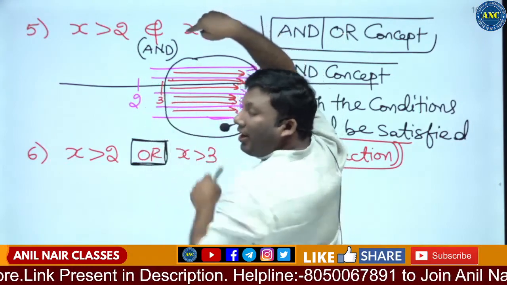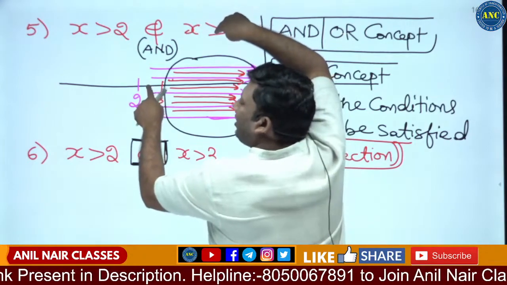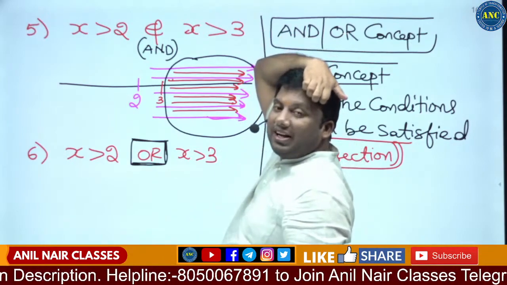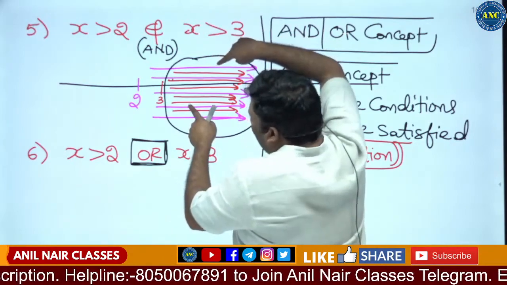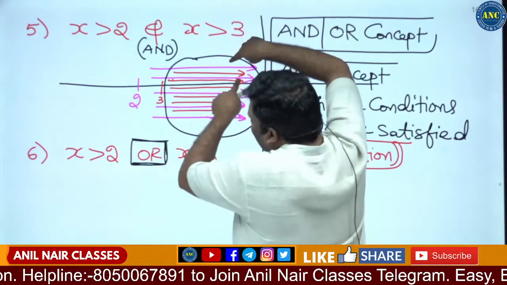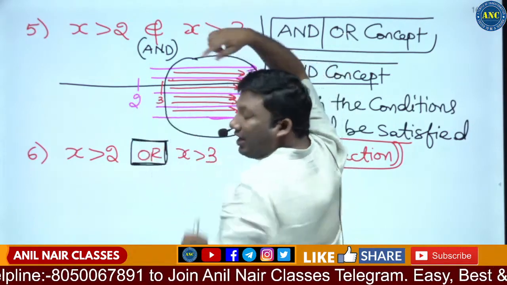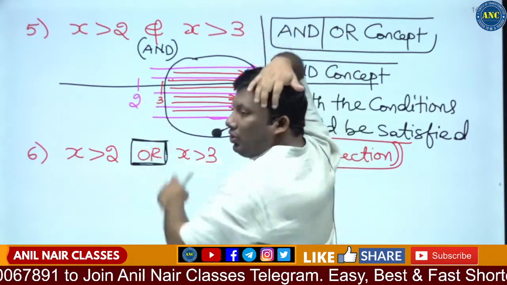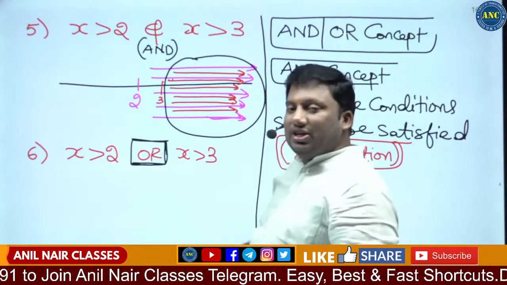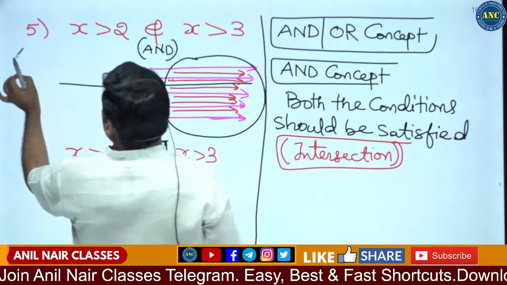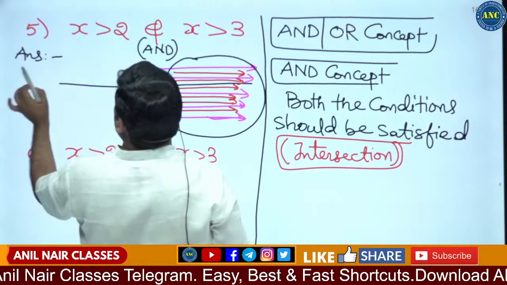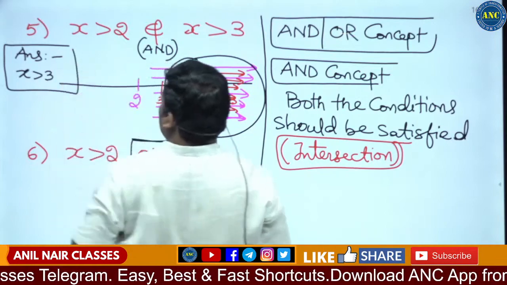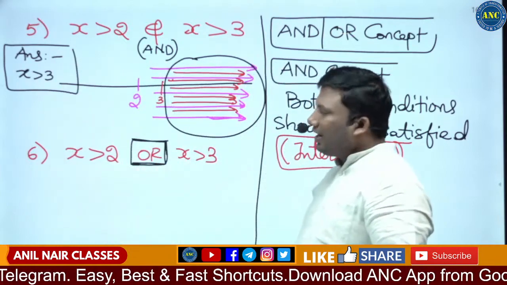If I take 2.5, it lies between 2 and 3, but 2.5 is not satisfying the condition greater than 3. Any value greater than 3 is also greater than 2, so it satisfies both the conditions. Both the conditions should be satisfied. So the answer for this question is x greater than 3.